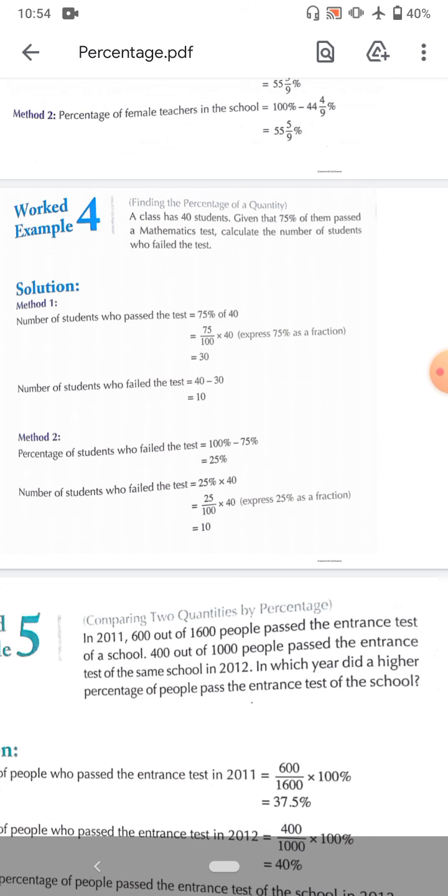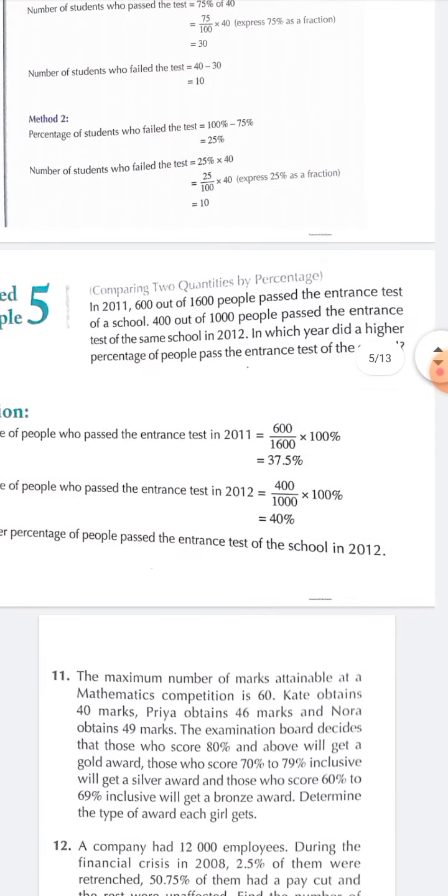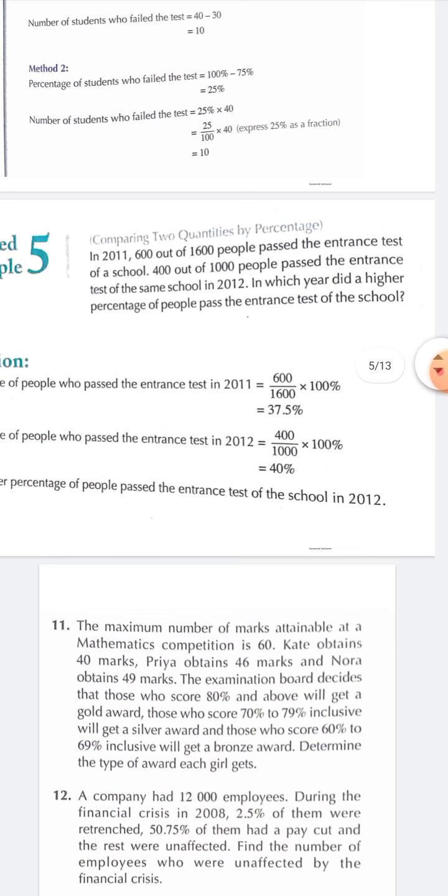So next is Example 5. In 2011, 600 out of 1600 people passed the entrance test in a school. In 2012, 400 out of 1000 passed the entrance test at the same school. In which year did a higher percentage of people pass the entrance test at the school? So in 2011, 600 out of 1600, and in 2012, 400 out of 1000.